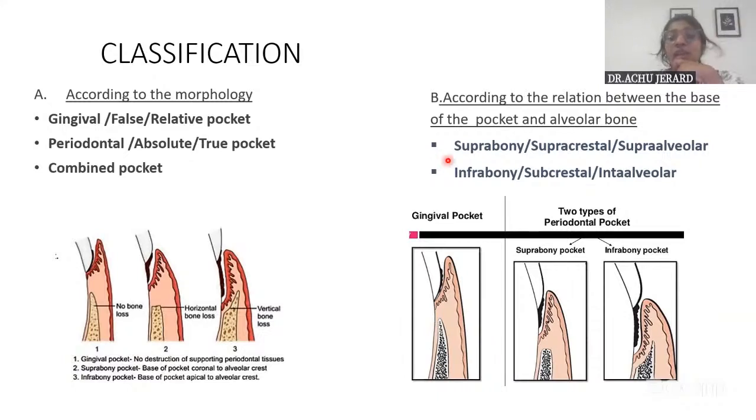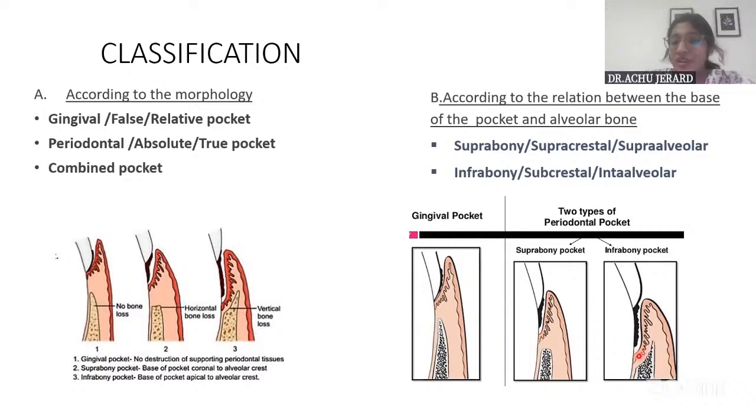Then according to the relationship between the base of the pocket and the alveolar bone, you can classify the pockets into suprabony pockets and infrabony pockets. What is a suprabony pocket? Here there is a pathologic deepening of the sulcus. This is a true periodontal pocket, where there is apical shift in the epithelial attachment, and the base of the pocket is above the crest of the alveolar bone. So it is called a suprabony pocket, or supracrestal or supraalveolar pocket.